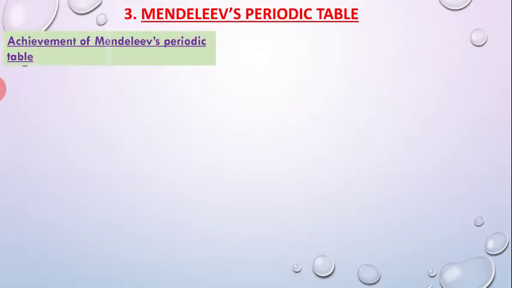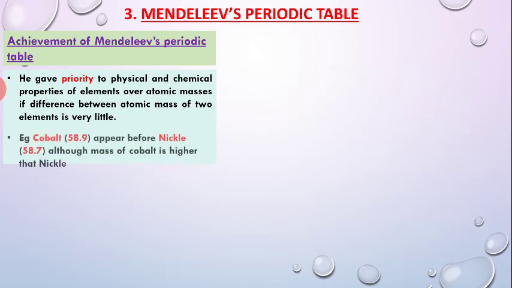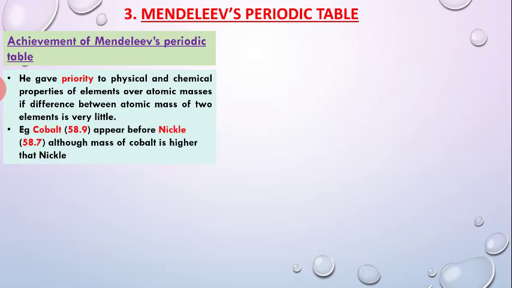So what was the achievement of Mendeleev during his time and his table? He gave priority to the physical and chemical properties, especially the hydride and oxide of the element, over the atomic mass if the difference between the atomic masses of two elements was very little. For example, cobalt, with atomic mass 58.9, appears before nickel, which is 58.7, although the mass of cobalt is higher than nickel.